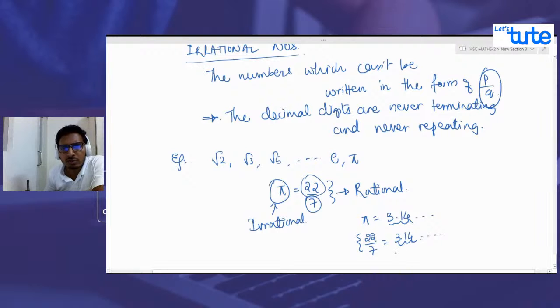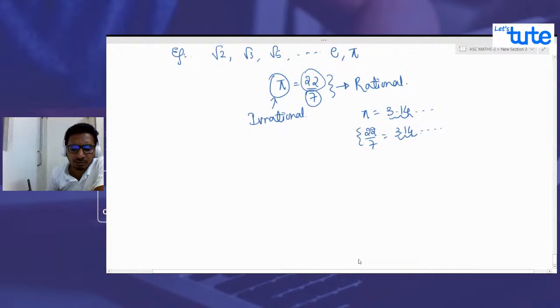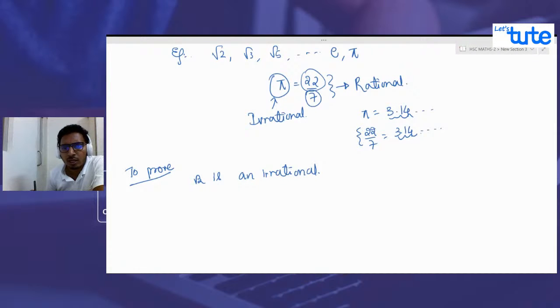So there are many such numbers which you can categorize as irrational numbers. Now there are some properties we are going to learn about irrational numbers. Suppose you're asked to prove root 2 is an irrational number. How would you prove root 2 is an irrational number? How can you prove this?